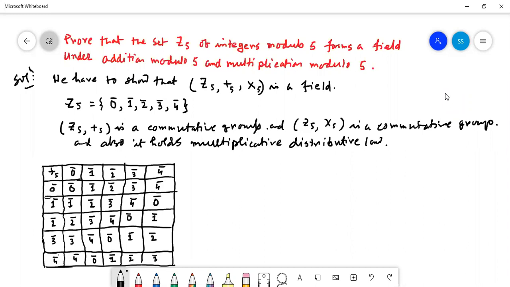Is it completed? So from this composition table, we can find out that if we take any two elements of Z5 and take their addition modulo, then all those results are within this set. So this closure property holds. By the same way, we have to find out for multiplicative modulo.